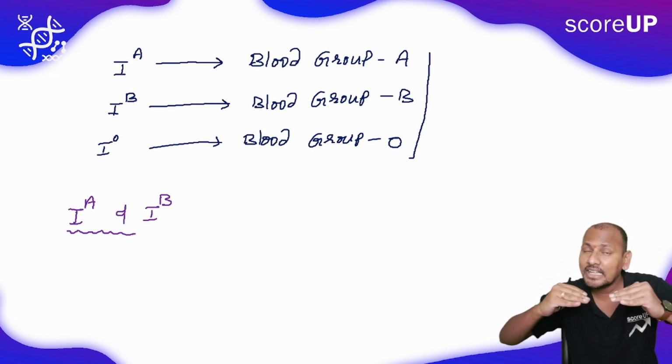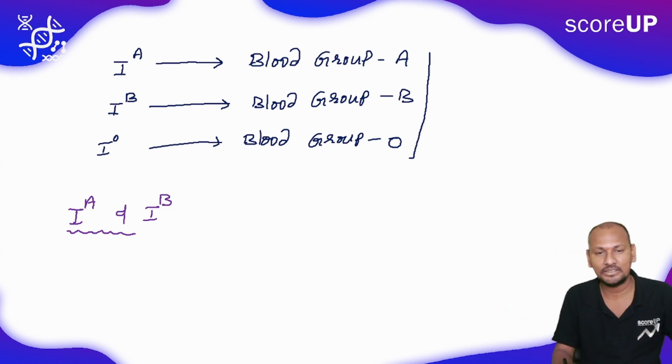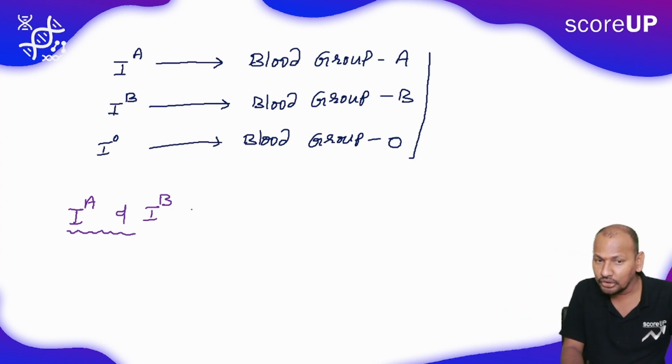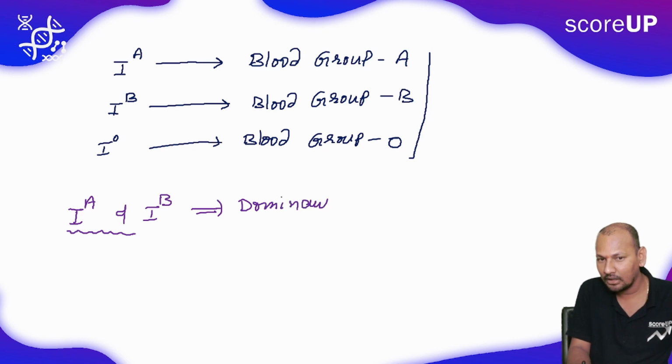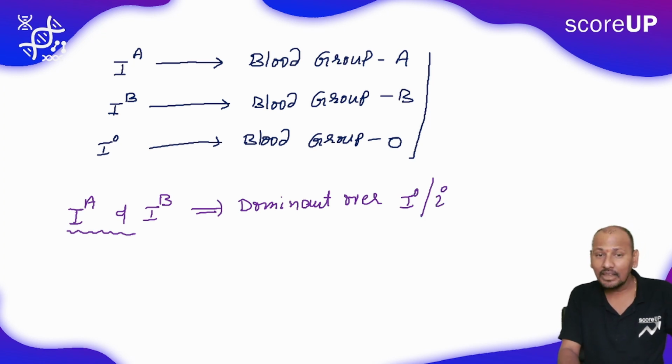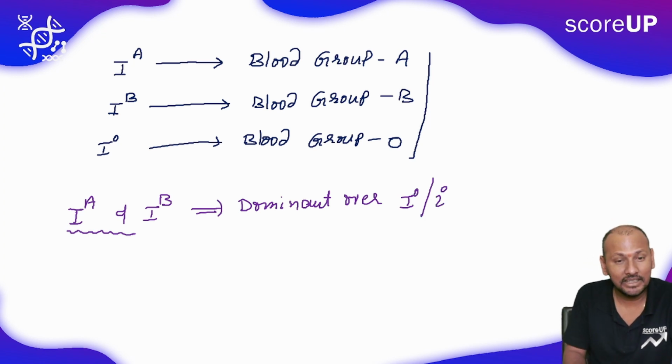Both have equal caliber to express, and both are dominant over IO. This is the reason. Remember very carefully. Let me take it to the next slide.